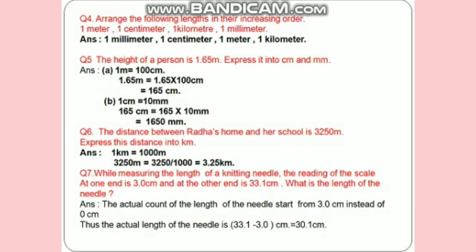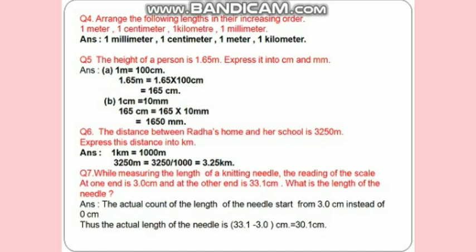Question number 7. While measuring the length of a knitting needle, the reading of the scale at one end is 3.0 centimeter and at the other end is 33.1 centimeter. So what is the length of the needle? As you know, in some scales the ends may be broken and you may not be able to see the zero mark clearly.